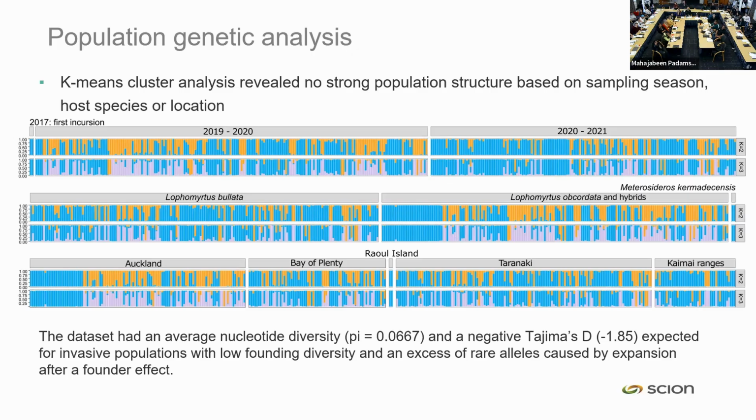But what we found was that there's no real structure associated with either sampling year, the host species that the disease was isolated from, or location. So all of the variants are found everywhere in some proportion. That meant that we could apply these statistical analyses to the entire data set rather than piece by piece. And we calculated nucleotide diversity and this statistic called Tajima's D, and the numbers that came out were consistent with what we'd expect to find in a founding population with low starting diversity. So that makes sense. That's what we expected to happen. So that's good.